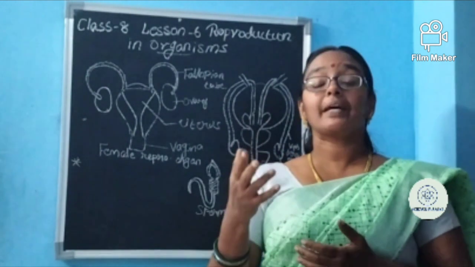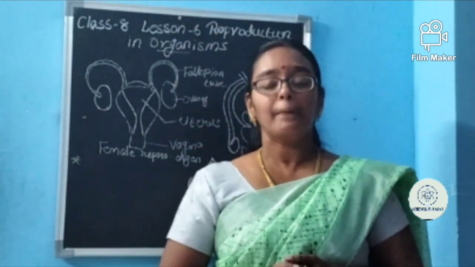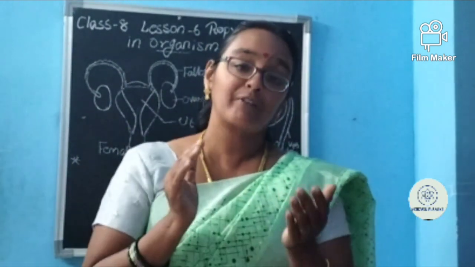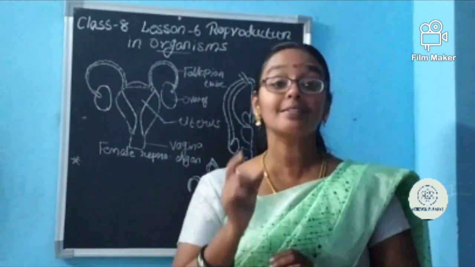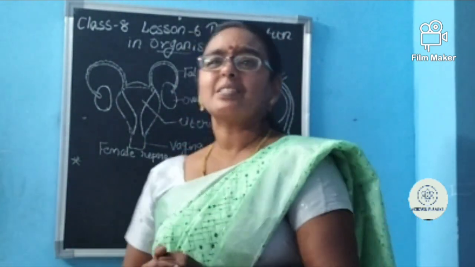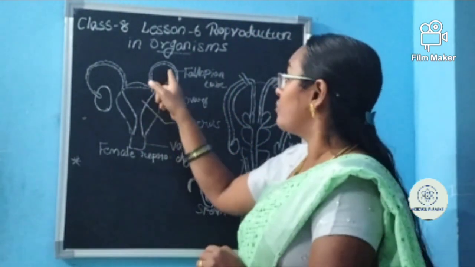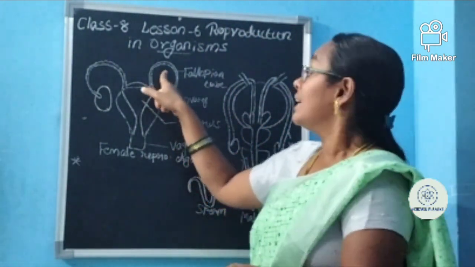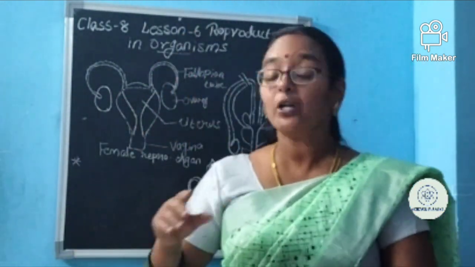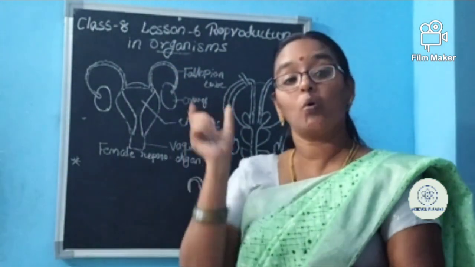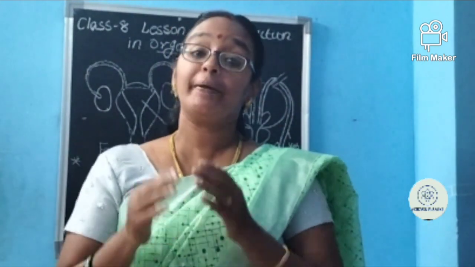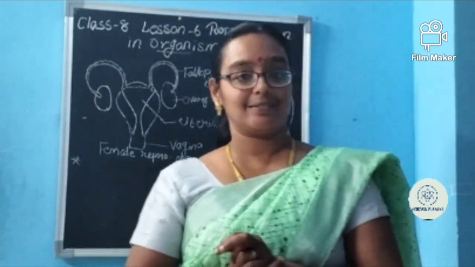But sometimes some complications will be there. By the time, the doctors will do an operation, and in that way they will take the child from the uterus directly. It is called a cesarean operation. Sometimes due to some complications or blockages in the oviduct, for some females this oviduct will be blocked so that the sperms will not be able to go and attach to the ovum. By that time childbirth will be impossible for the parents, isn't it?